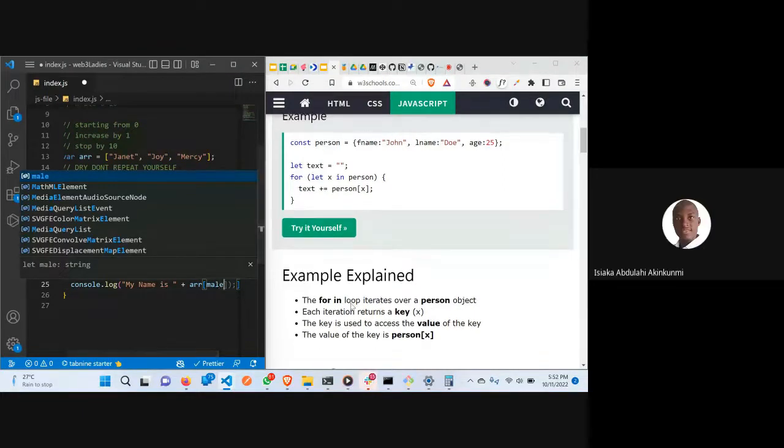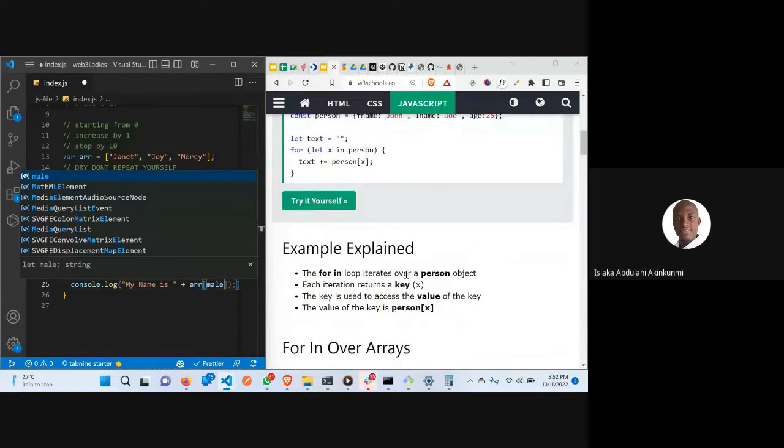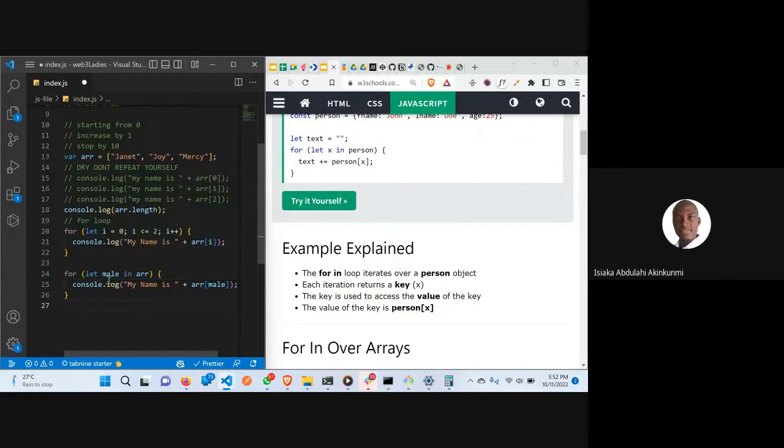Now, just look at the example explained. The for in loop iterates over a person object. Each iteration returns a key. So this male block of code means that it's going to run over this code. Instead of writing i is equal to 0, it will do that for us, because you already know that by using this, it knows the length. This value that you declare here is now going to be the key. It's going to be giving us the index.